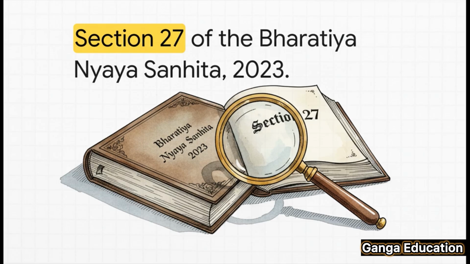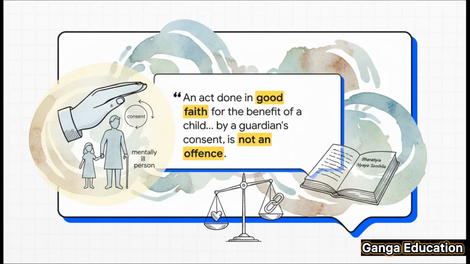Today, we're going to discuss Section 27 of the Bharatiya Nyaya Sanhita 2023. So what is this section all about? Well, it provides a really crucial legal protection. In simple terms, it says that an act is not a crime if it's done in good faith to benefit a child or a person of unsound mind, and you have the guardian's consent. This is what we call a general exception in law.